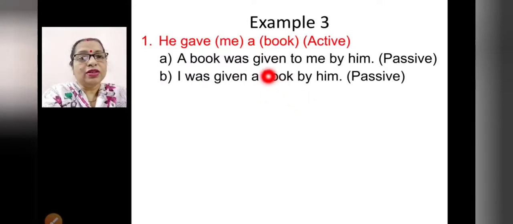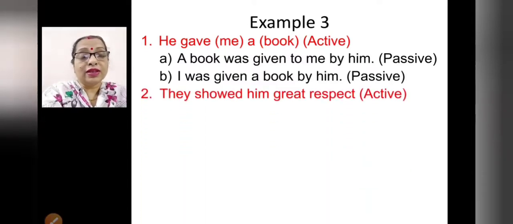So here the second, that is indirect object, we have written first. I was given, same, right? I was given what? A book by him, right? Two ways you can write when there are two objects.